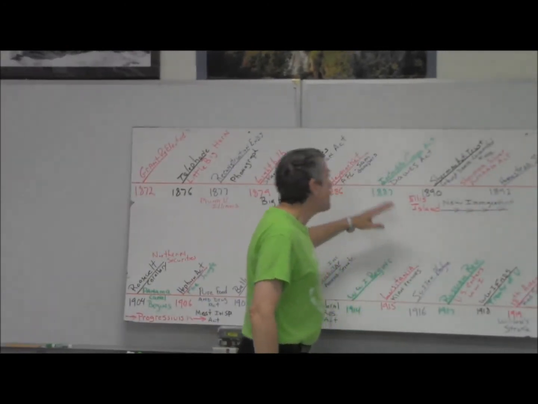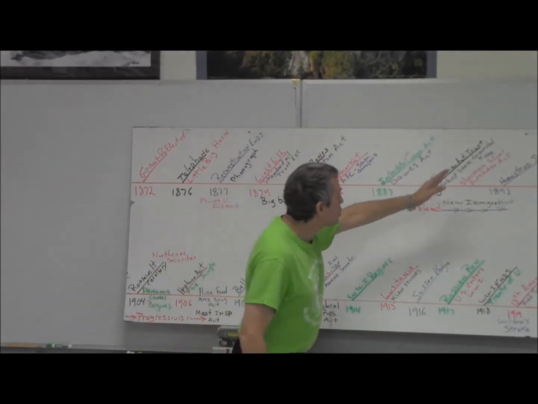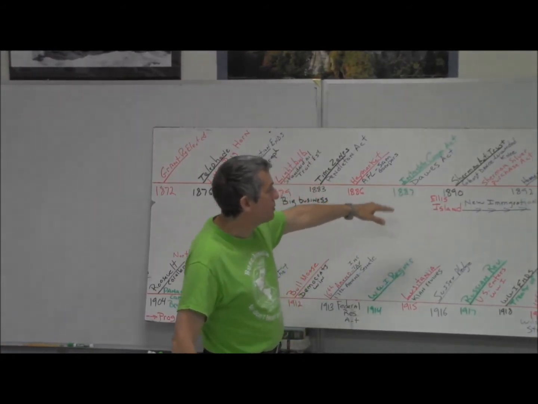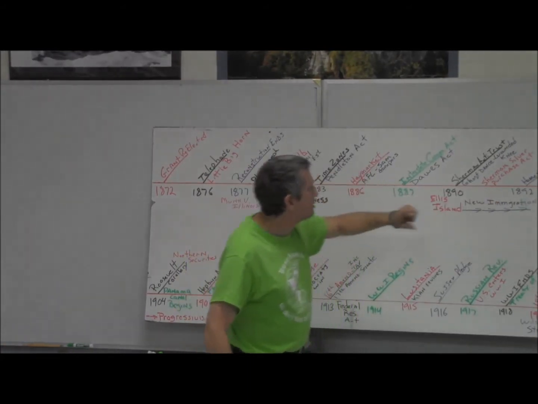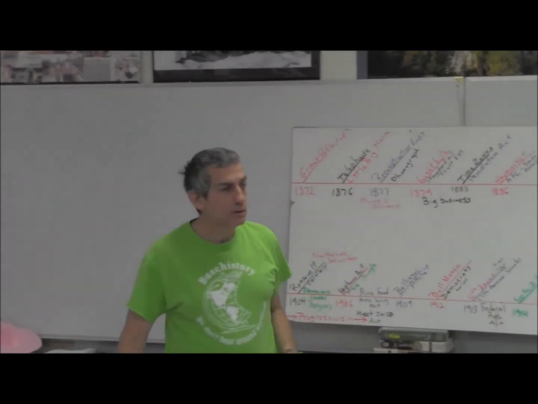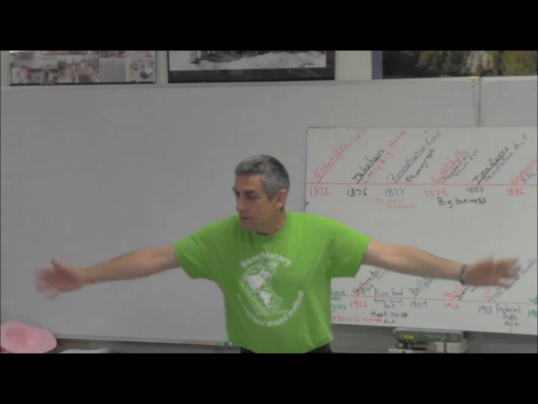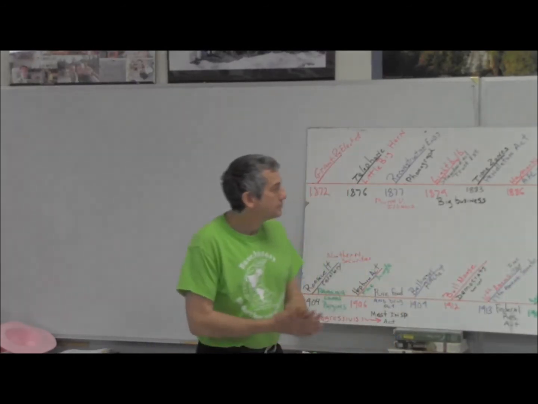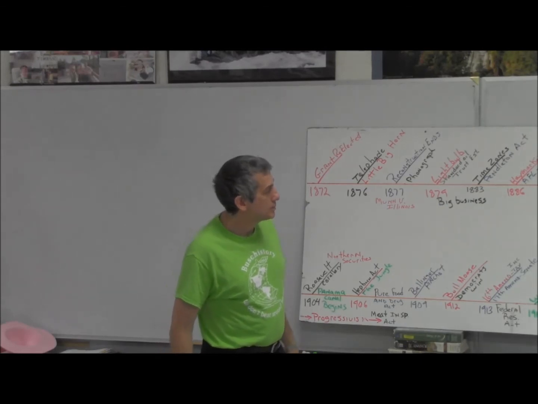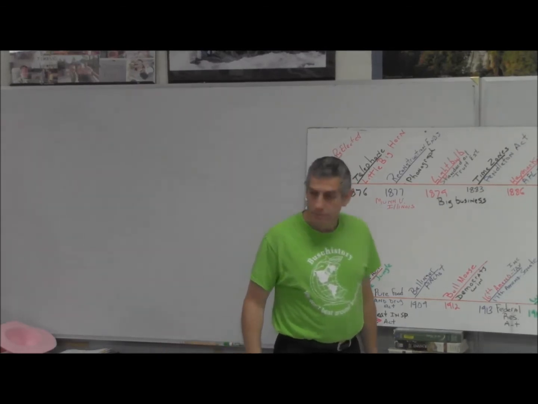So then, moving forward a little bit, we're going to get the Sherman Antitrust Act in 1890. The same year Ellis Island opens and we shift from the old immigration to the new immigration, to be dealt with in a second. What does the Sherman Antitrust Act do? It is supposed to be used to restrict trusts and limit their power. However, due to wording, the courts use it to limit and weaken unions.